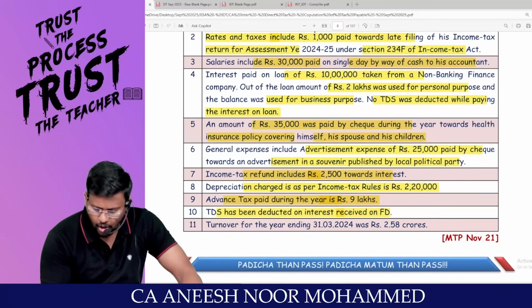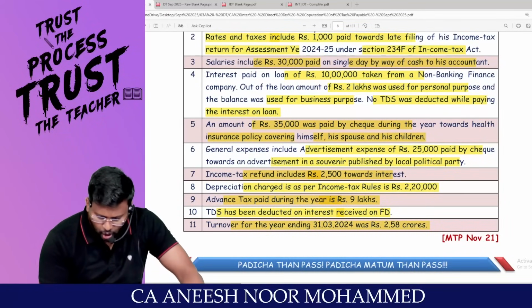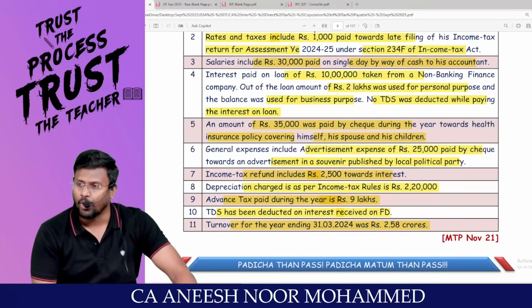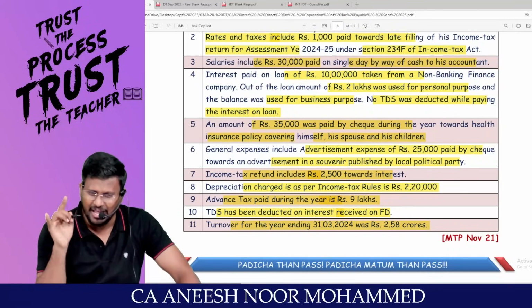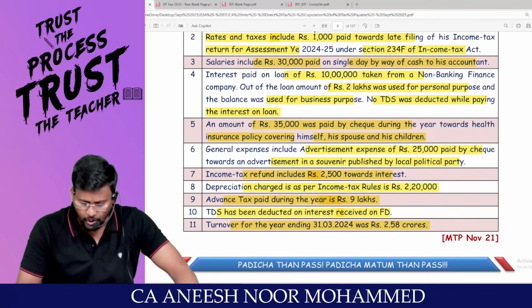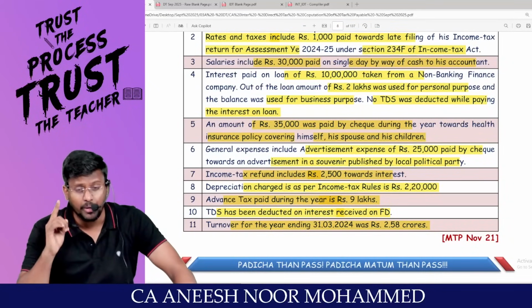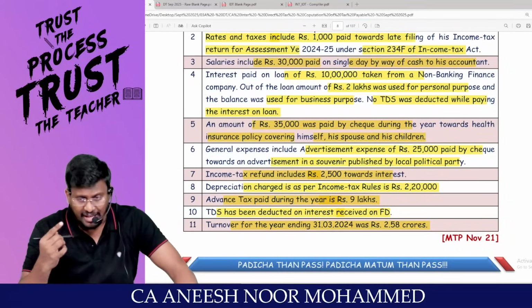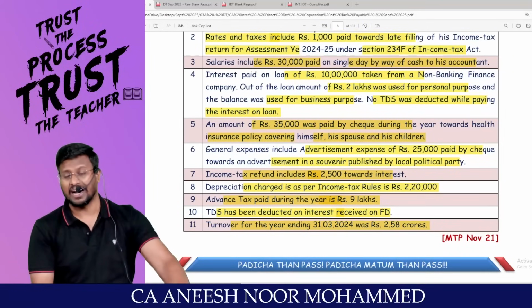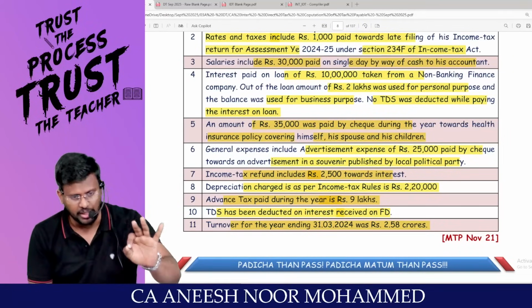TDS has been deducted on interest received on FD. Turnover for the year 31/3/2024, last year, is 2.58 crores. That means last year turnover is more than 1 crore. In case of individual or HUF, my dear lovable students, if the turnover in the immediately preceding previous year exceeds 1 crore, for HIJACK, TDS has to be deducted. Otherwise, no need to deduct the TDS.